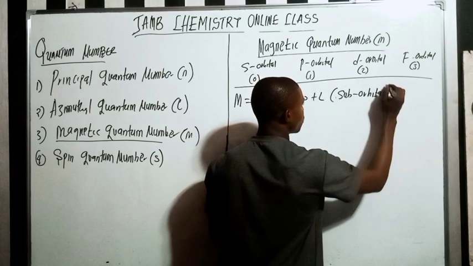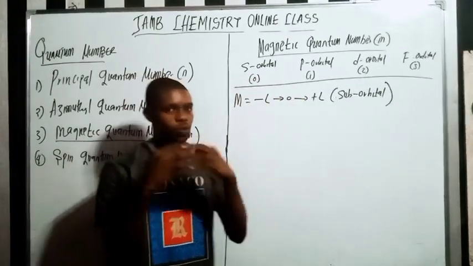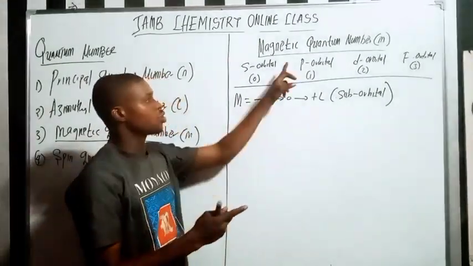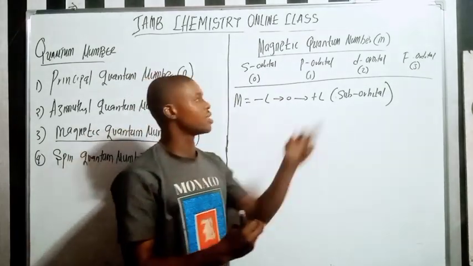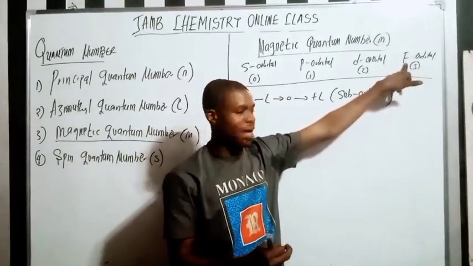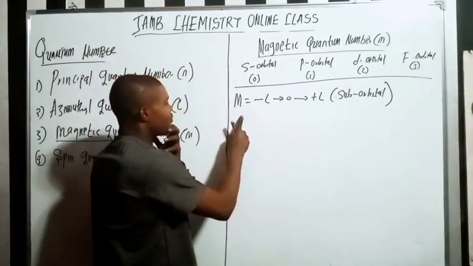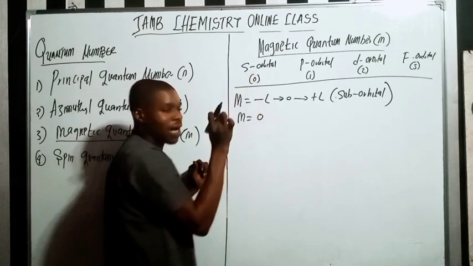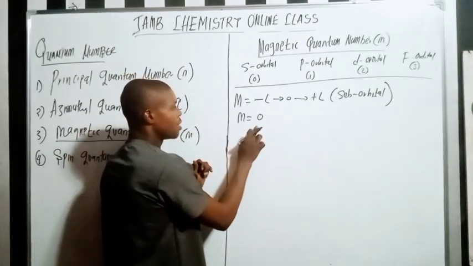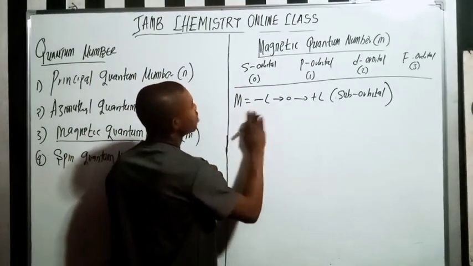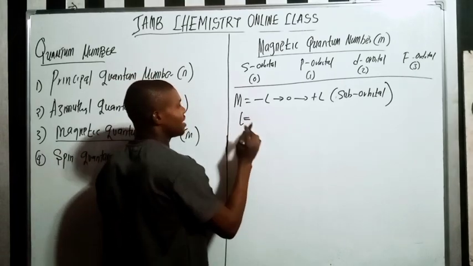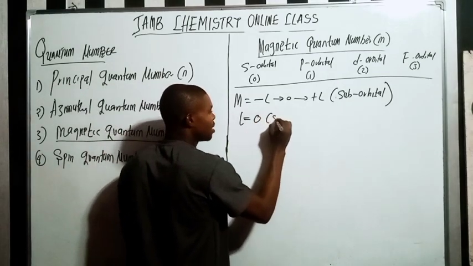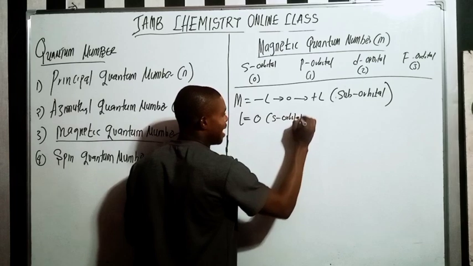Suborbital. Do you understand? So this is what you want to understand here. How many suborbitals does s have? How many suborbitals does p have? How many suborbitals does d have? And how many suborbitals does f have? If I talk about L, which is the azimuthal quantum number, and it is 0, then I'm talking about the s orbital.